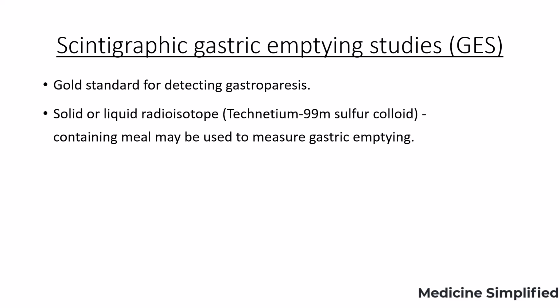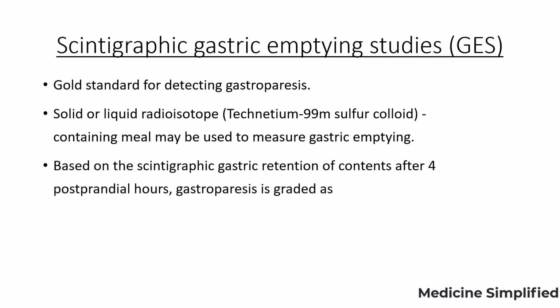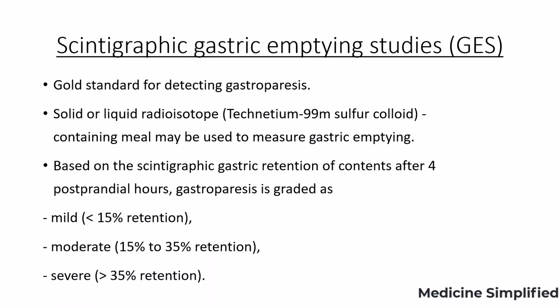In this diagnostic method, a solid or liquid radioisotope, most commonly technetium-99 sulfur colloid, is added to a meal to measure gastric emptying. Based on scintigraphic gastric retention of contents after 4 postprandial hours, gastroparesis is graded into 3 types: mild, less than 15% retention; moderate, 15 to 35% retention; severe, more than 35% retention.